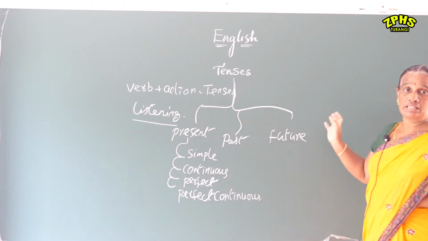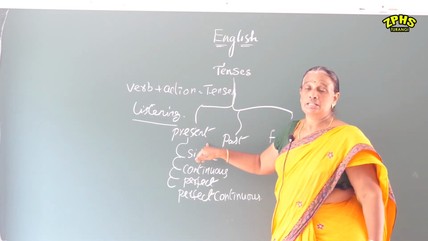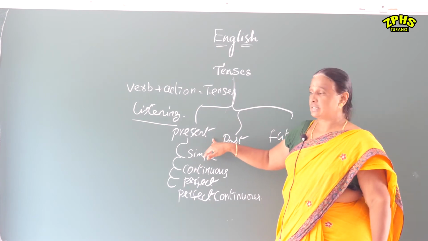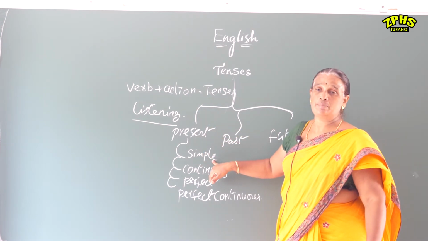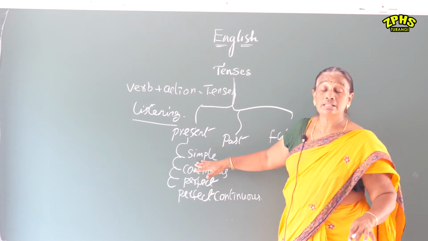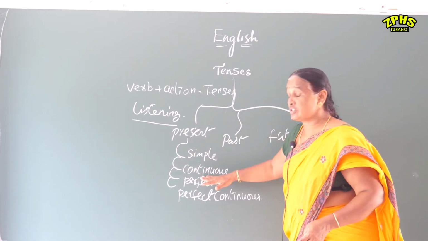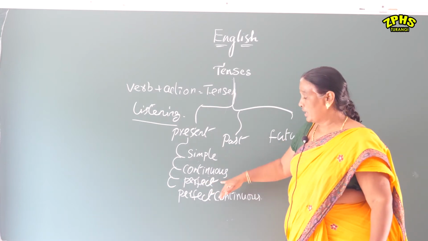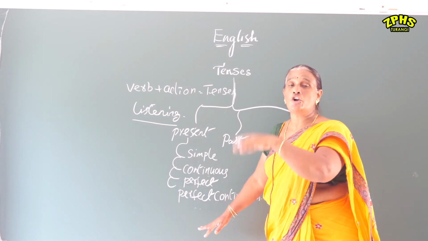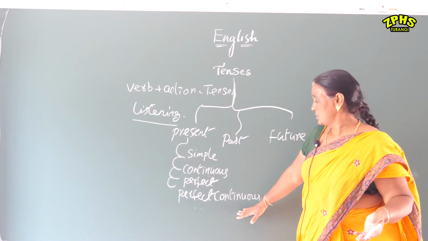What is present tense? The action, the work which is going on at present, now, is known as the present tense. In simple present tense, simple means the action is indefinite, it is going on now. We can't clearly define when, at what time, or how. Continuous, it's going on now. Perfect, it has just completed. Perfect continuous means it has started already, it is going on now, and we don't know when it will be stopped.